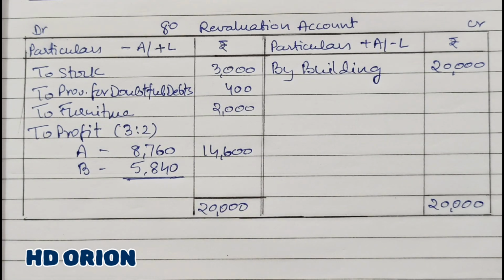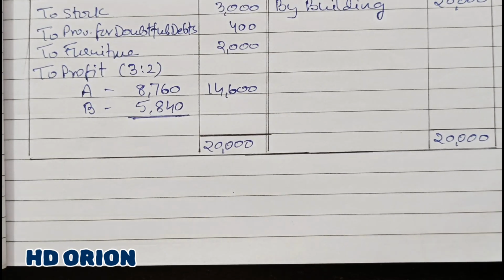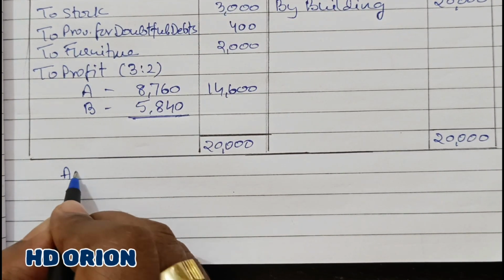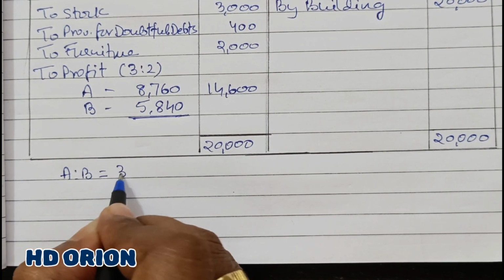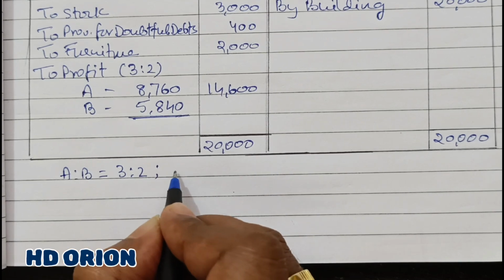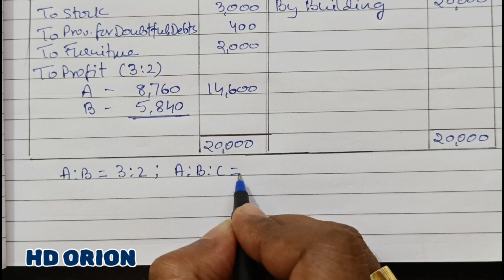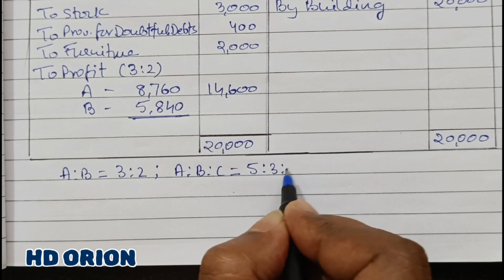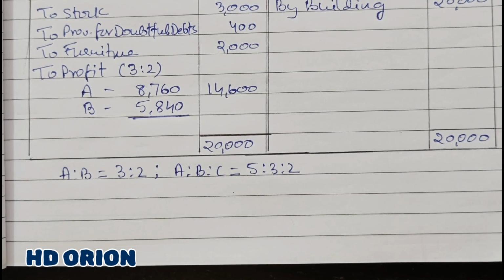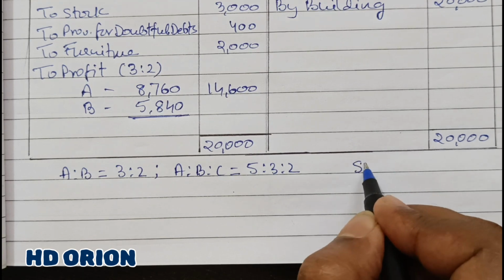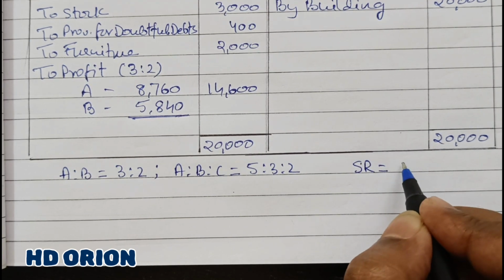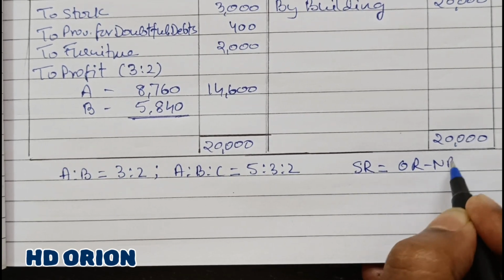Now we will move on to partners' capital account, and in that, the treatment of premium for goodwill we have to see. So let us calculate premium for goodwill. See, A and B's ratio is 3:2, and after joining of C, the new ratio has become 5:3:2, and sacrificing ratio is old ratio minus new ratio.